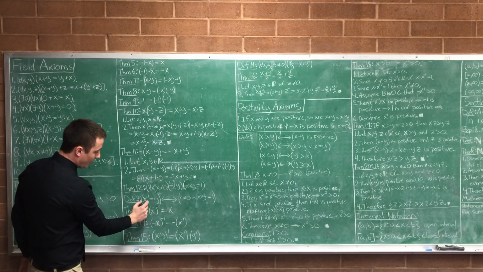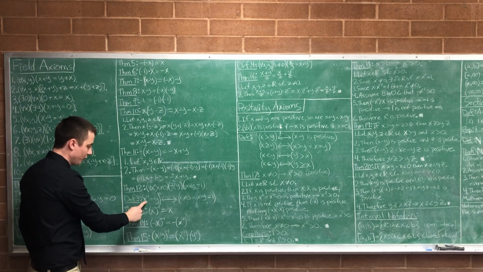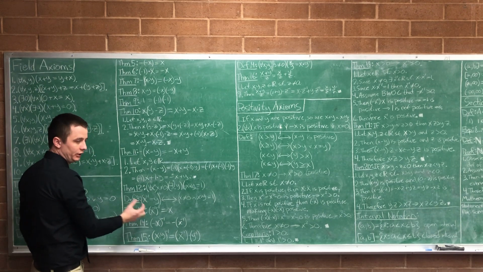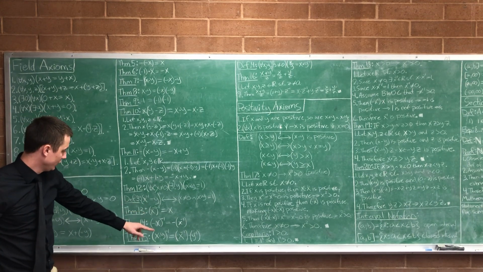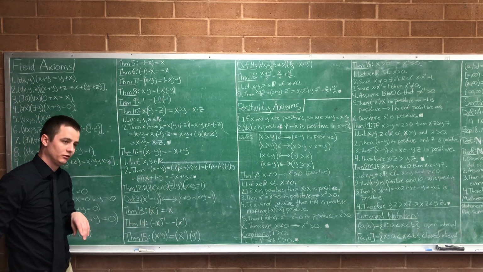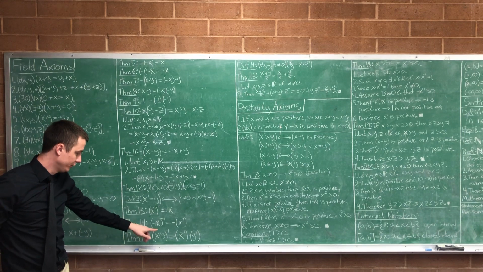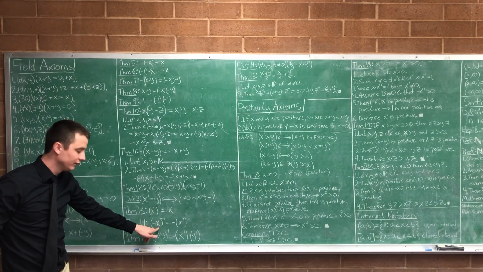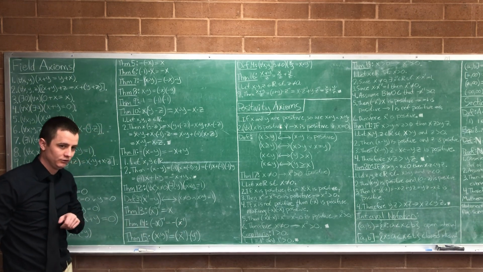Anyways, so now x inverse, what does that symbol mean? That means the one and only one number that when you multiply by x, you get 1. Good? So then we proved that the inverse of the inverse just gives you back your x. And then we proved the inverse of negative x is the same thing as the negative of the inverse of x.